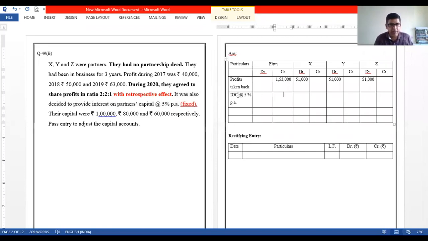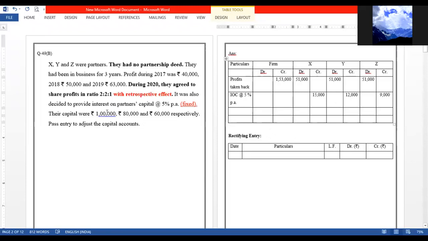We know that when we allow interest on capital, partners get a credit and firm debit. Capital of X can be seen as 1 lakh rupees, right? 15,000, 12,000, 9,000. Okay, we are done with interest on capital. There is no other adjustment. Now we need to distribute the profits. Total of 15, 12 and 9 is 36, right?